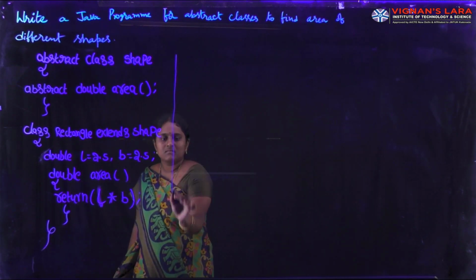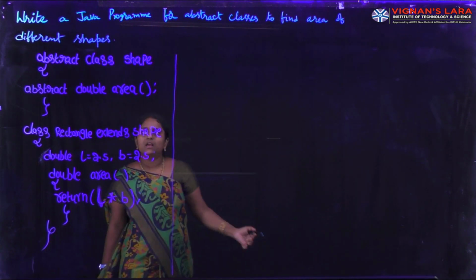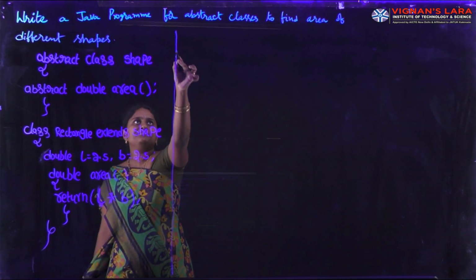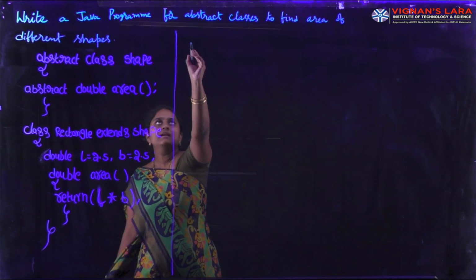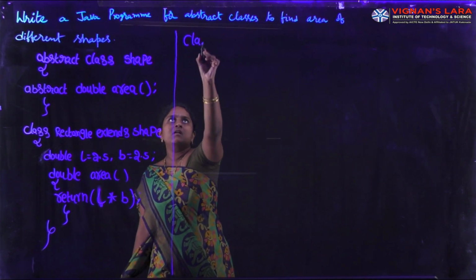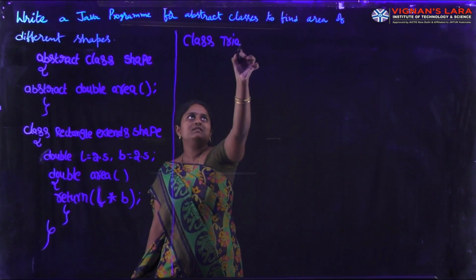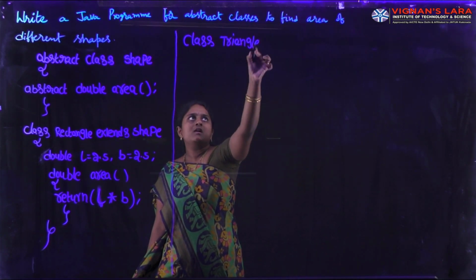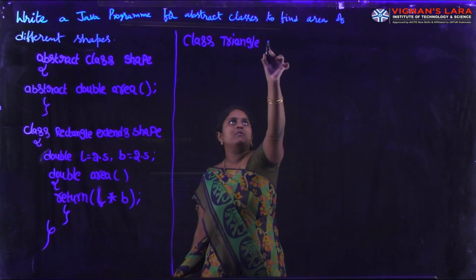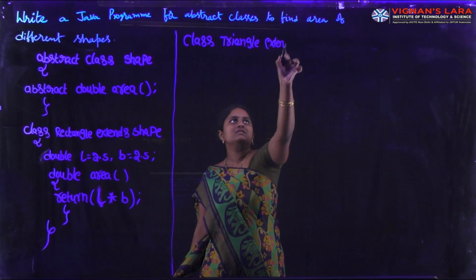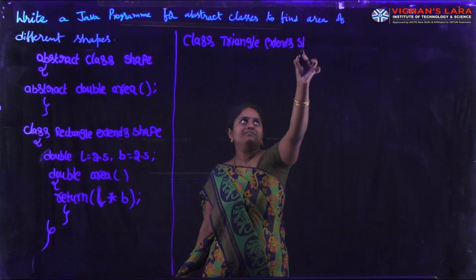Next, I am taking one more subclass, class Triangle extends Shape.